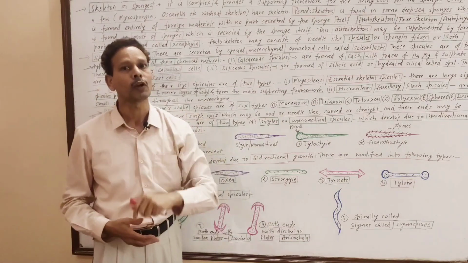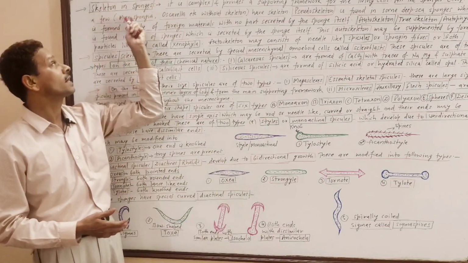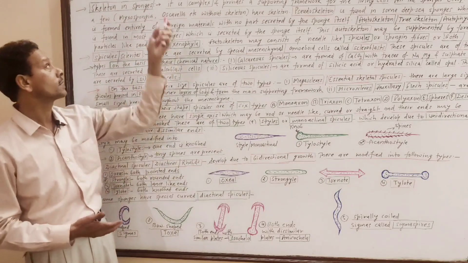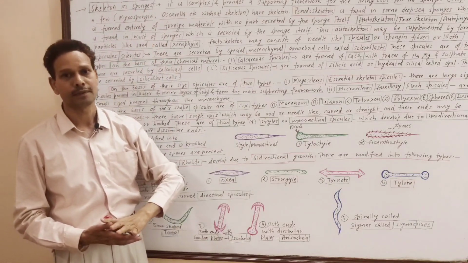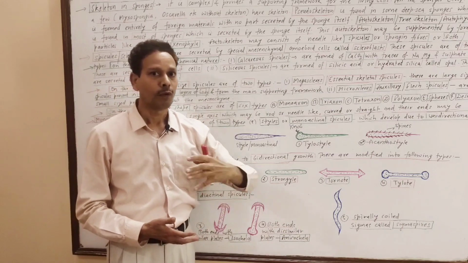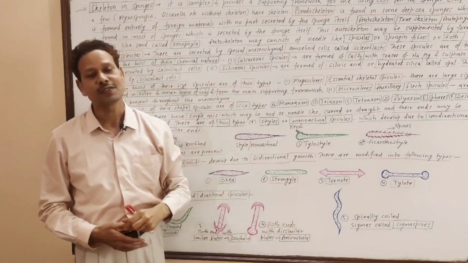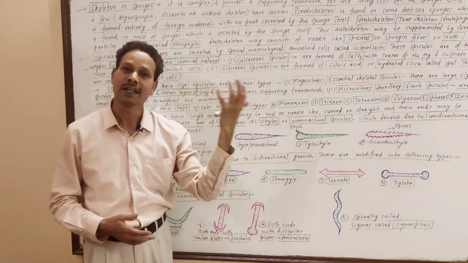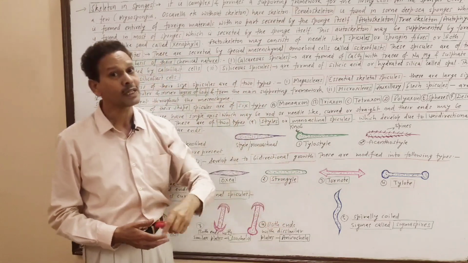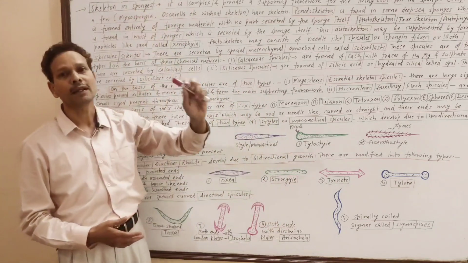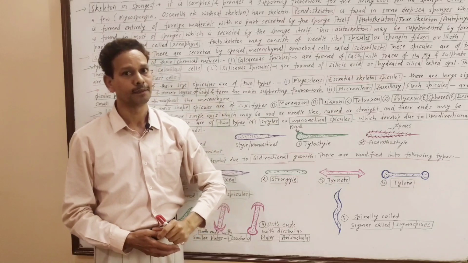And the second important topic of this chapter is skeleton in sponges.